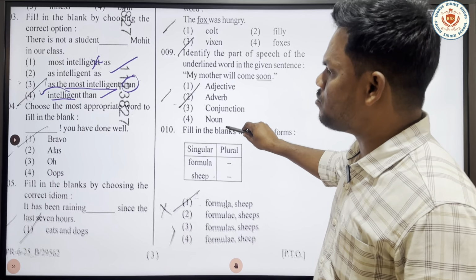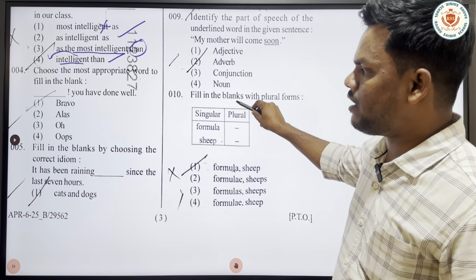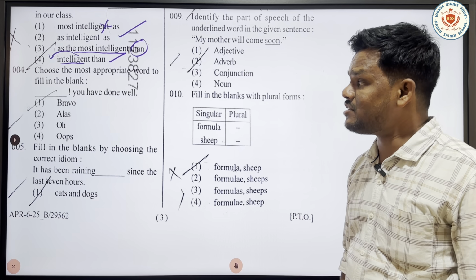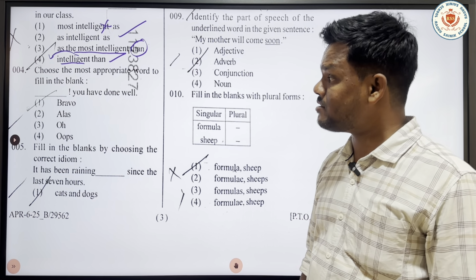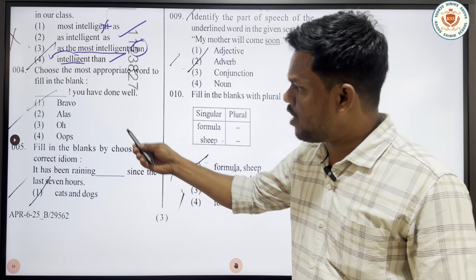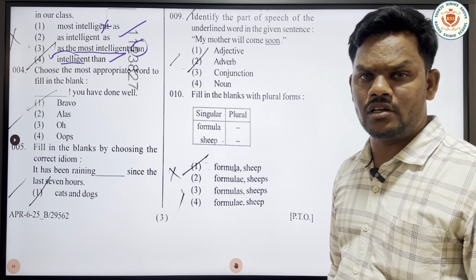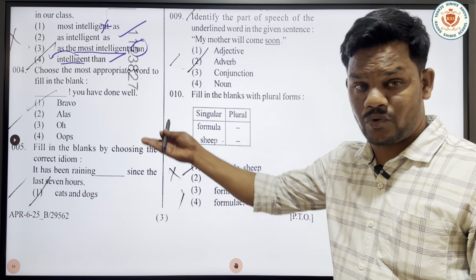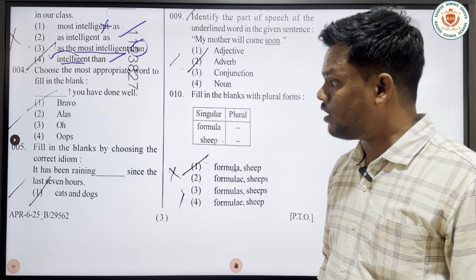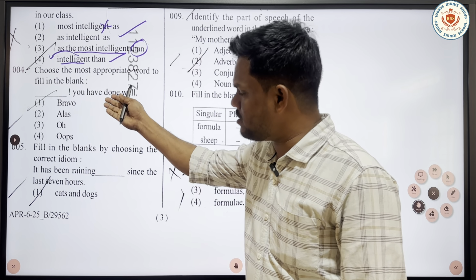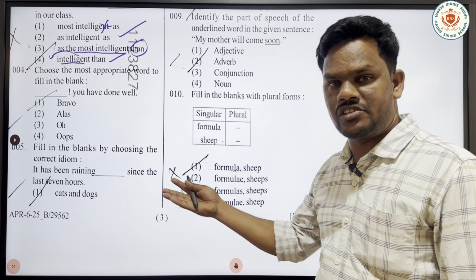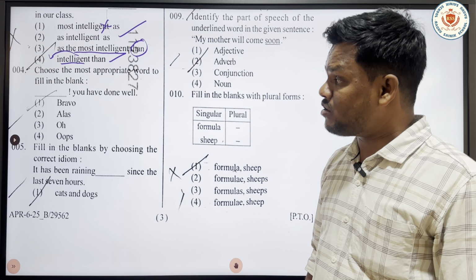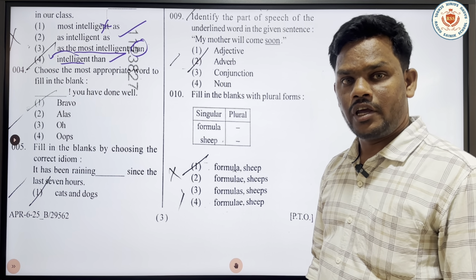Choose the most appropriate word to fill in the blank. That is nothing but dash, you have done well. Of course, this sentence is exclamatory, because we have got an exclamatory mark over there. We can also use all these as interjections, but we'll have to select the right interjection.